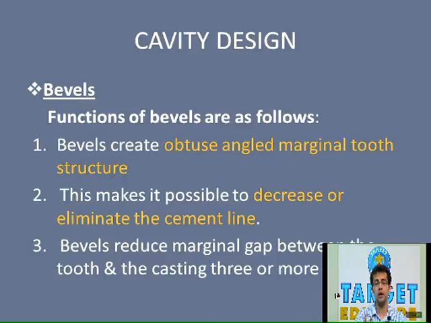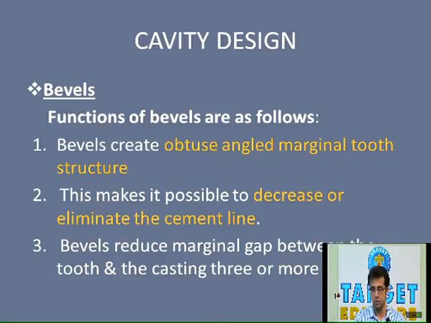So please remember each and every bevel, that is partial, which is used only for removing unsupported enamel, where only a part of enamel is involved. Short bevel wherein the entire enamel thickness is involved. Long bevel, and thirdly, bevels reduce the marginal gap between the tooth and the casting.